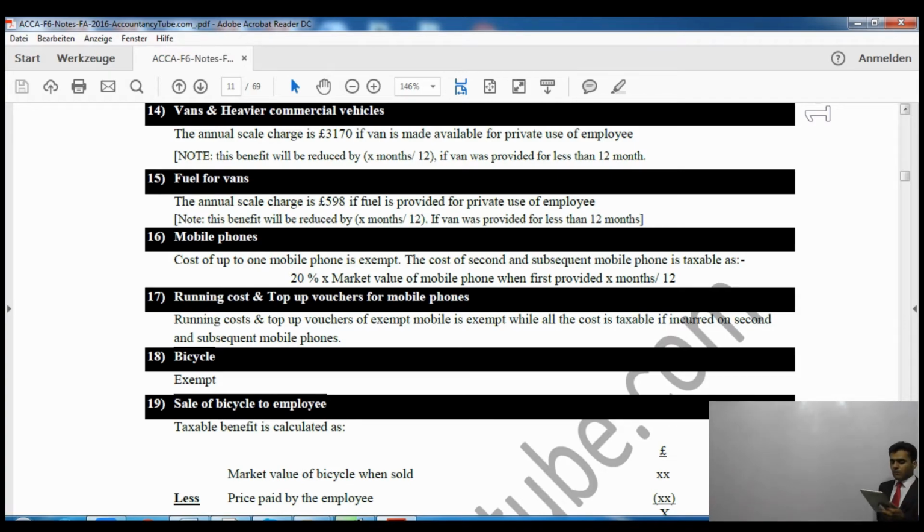Mobile phone: the cost of up to one mobile phone is exempt, and the second and subsequent mobile phones are taxable like other assets. So 20% multiplied by the market value of the mobile phone when first provided, obviously multiplied by months over 12 if it is less than 12 months. Then running costs and top-up vouchers are treated exactly in the same way as the phones. So for the first phone it is tax free, and for the second and subsequent phones, the running cost will be taxable.